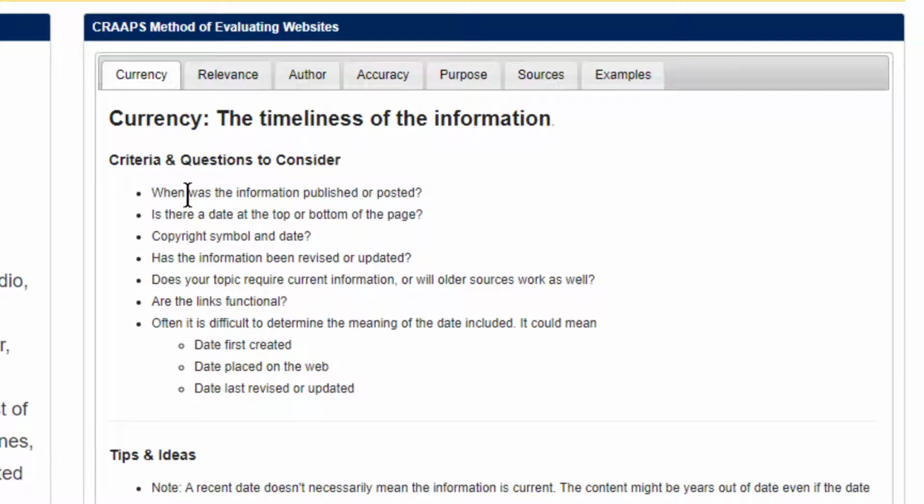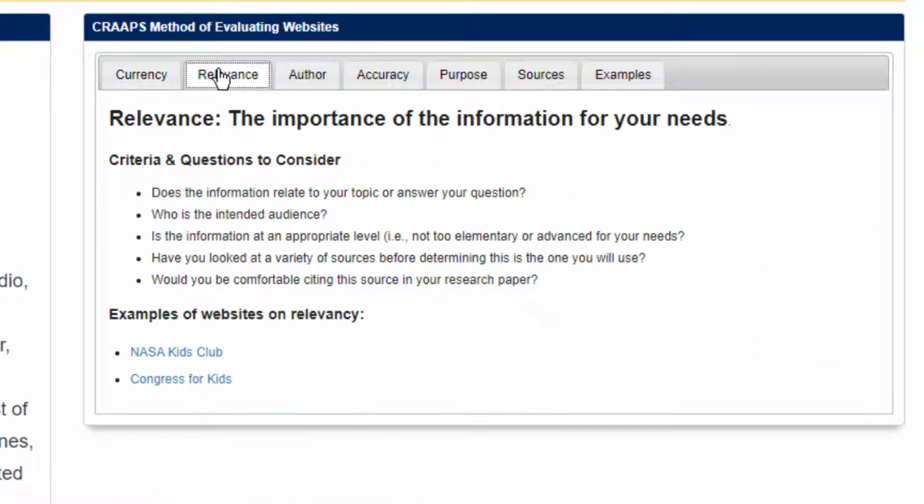The second criteria is relevance. The importance of the information for your needs is what relevance is all about. One of the things you have to look at under relevance is whether the content of the web page is written for your audience. So if your audience is your teacher or college students, you need to make sure that where you got your information from is from a web page that is for adults.